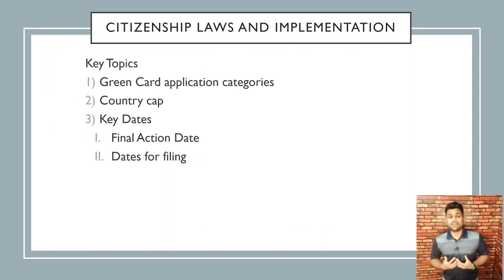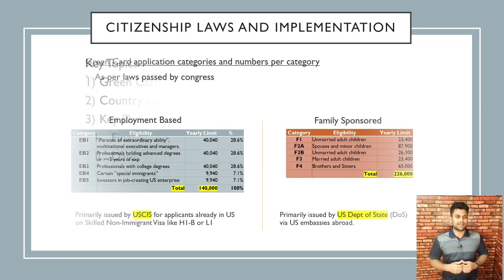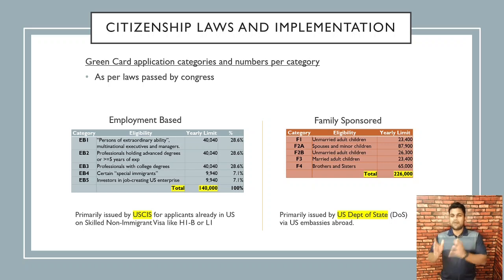Key topics we are going to cover here are what are the green card application categories, what are country caps, what do they mean, and what are the definitions of these key dates, which are the final action date and date of filing. Application categories and the number of green cards allocated per category are mandated by law. To change this, there needs to be an act of Congress. That means the House and Senate have to pass something for any change to happen in what we're going to talk about.